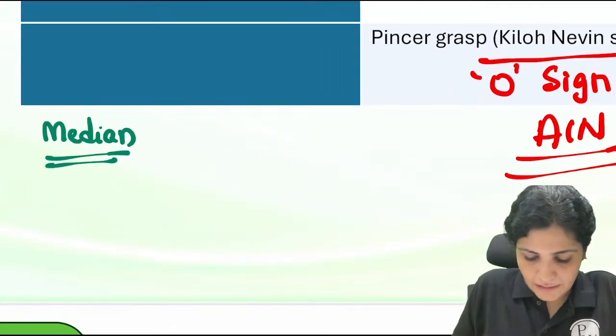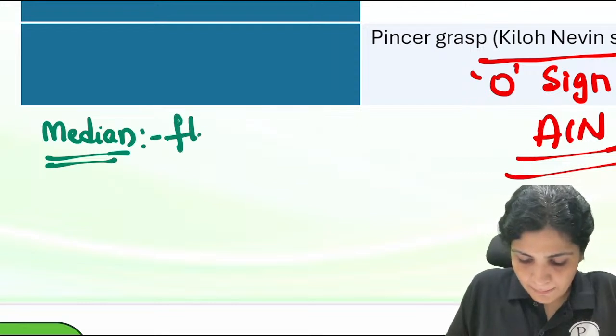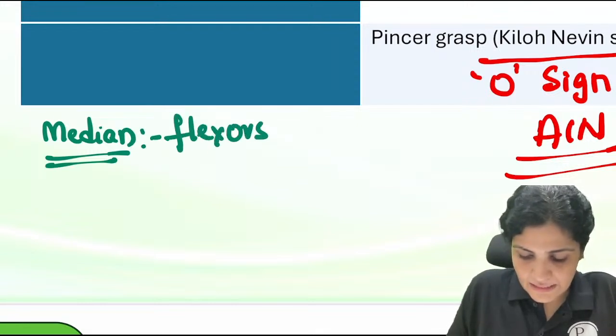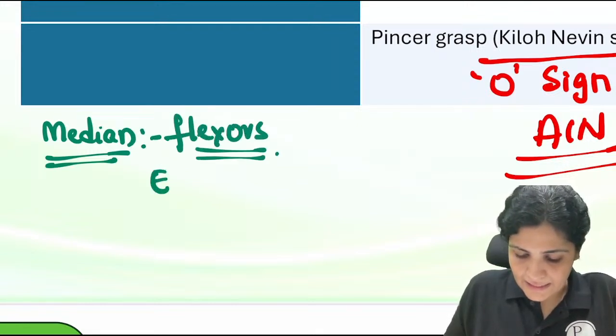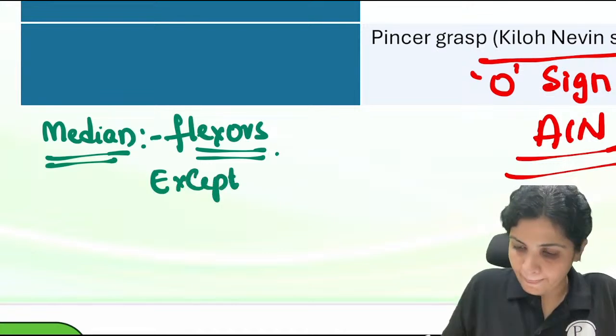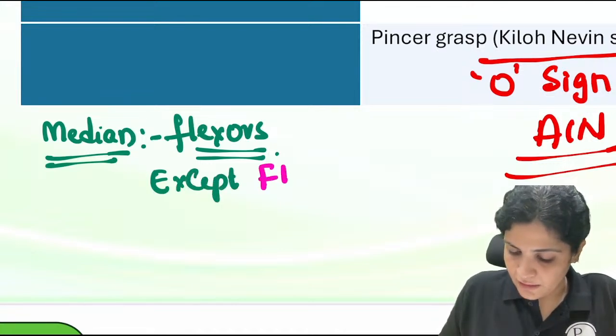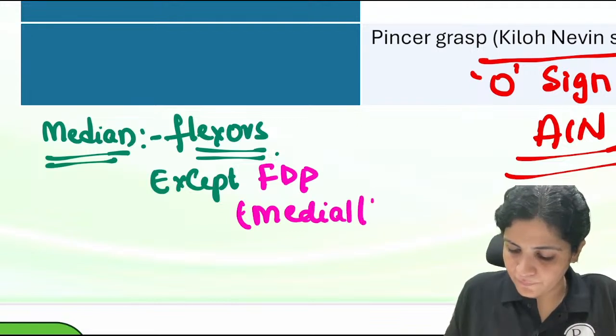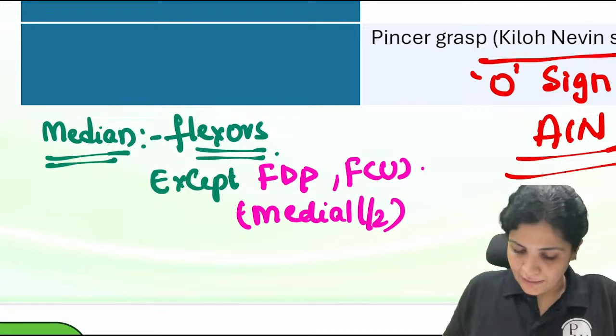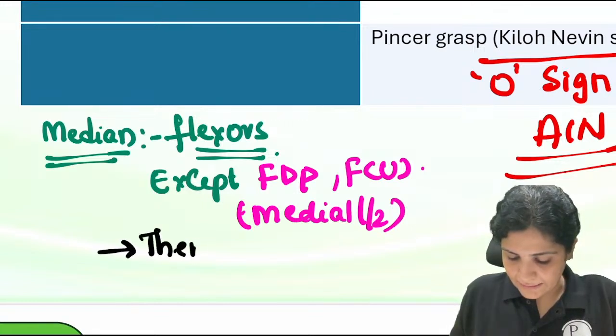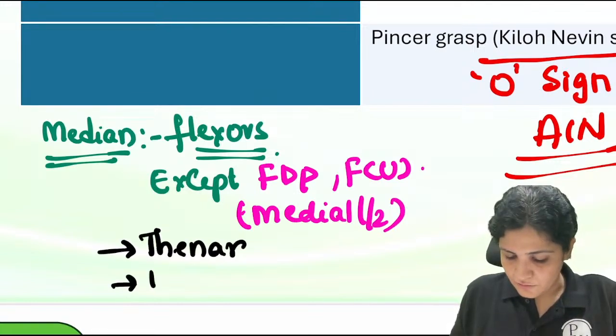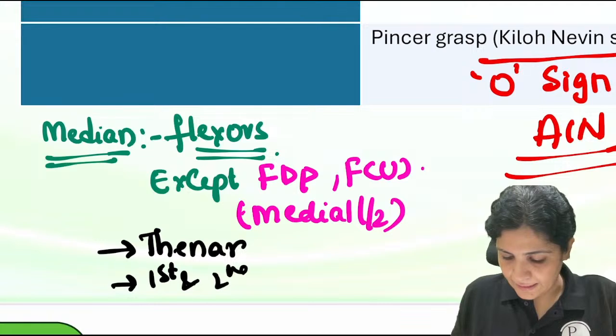When it comes to the median nerve, it supplies the flexors except FDP medial half and FCU. In the hand, it supplies the thenar group and the first and second lumbricals.